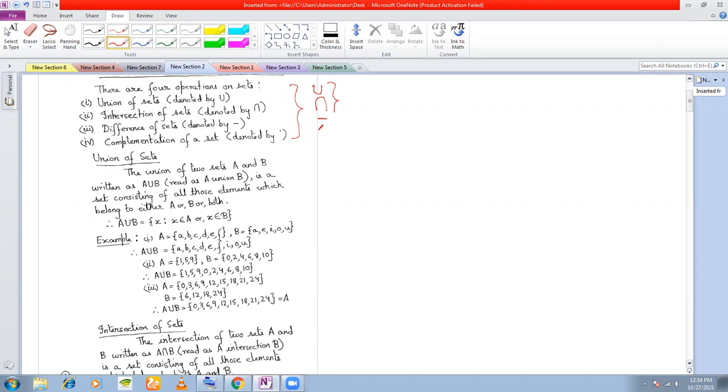All these operations, the first 3 operations, are binary operations. Binary operation means it requires 2 sets, at least 2 sets. But this operation is a unary operation. It does not require 2 sets. Only 1 set is enough. So for example, I can write A union B. It requires 2 sets.